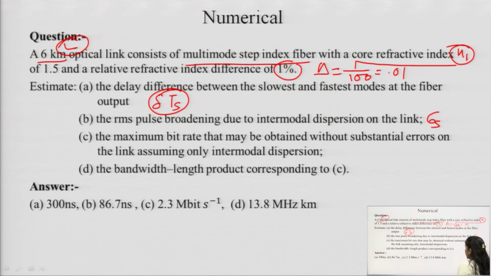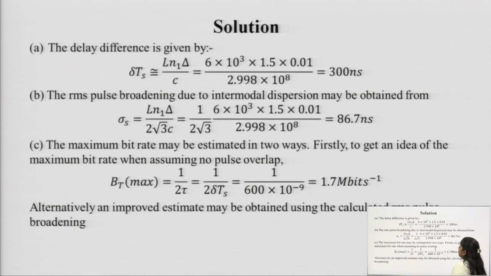So, here are the answers. Already, as per the formula, the delay difference is given by this formula. We have already derived this formula, so I am going to substitute into it. L is given as 6 into 10 to the power 3, n1 is given as 1.5, delta is given as 0.01, and C we already know is equal to 3 into 10 to the power of 8, which more precisely can be written as 2.998 into 10 to the power of 8.